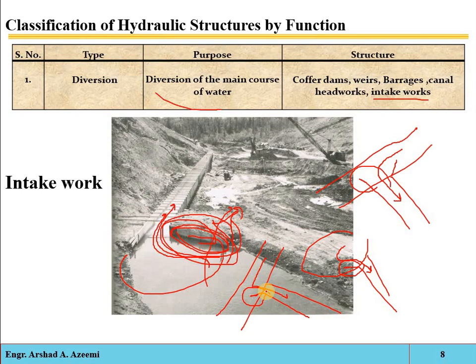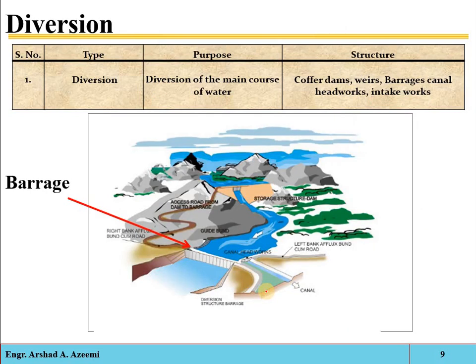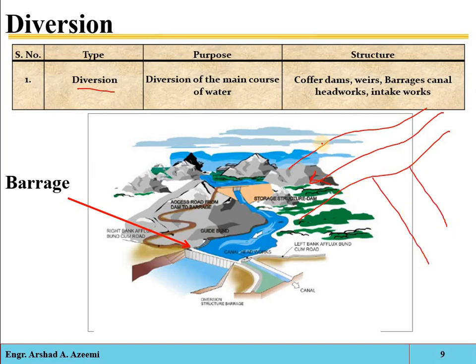Okay, see barrage, that is also, as we are discussing the divergent structures. See, generally if you have a general river natural flow path and suppose you are constructing a canal, so here you will have to construct a weir or dam or barrage. Okay, remember, just the construction is different, the purpose of all these structures is the same.